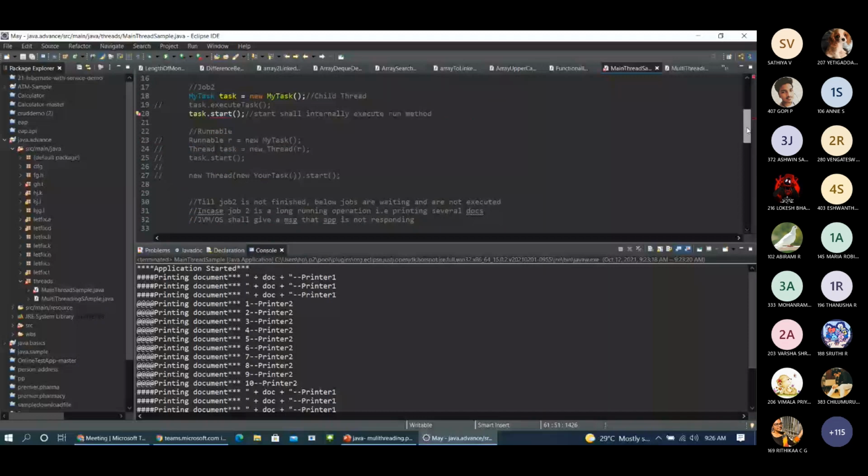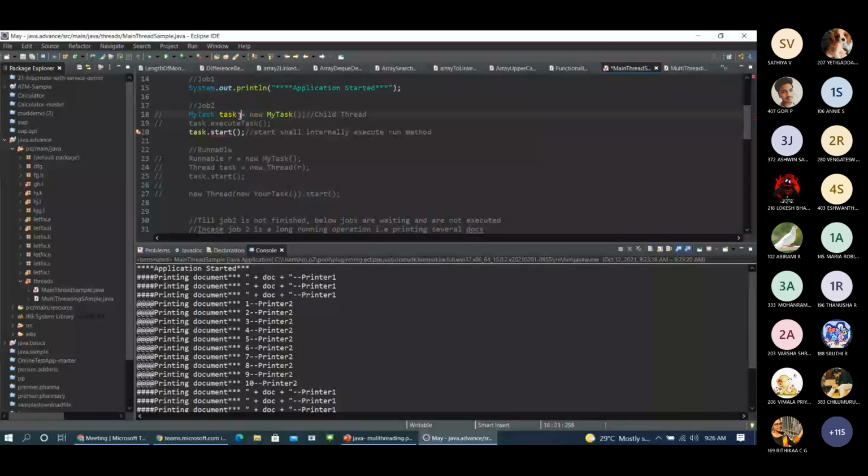Wait, let me show that and explain, only then you'll understand. This is how it should start. The difference between both: previously we extended the thread class, created an object for thread, and invoked the start method. When we implement the runnable interface, the method differs.